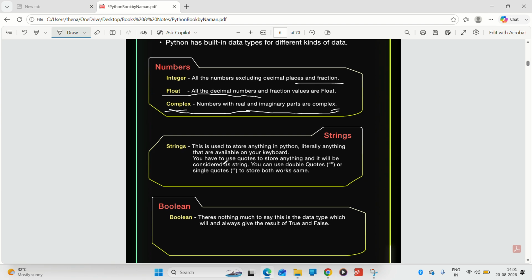String. What is string? String is used to store anything in Python. Literally anything that is available on your keyboard can be stored as string. Here you don't have a restriction on what to store. We saw in variables that we can't store special characters, but here there is no problem with it. You can store anything with it.